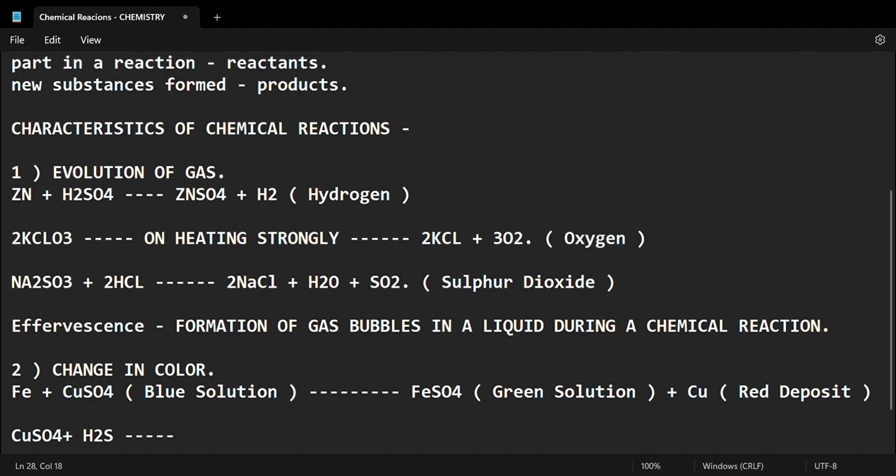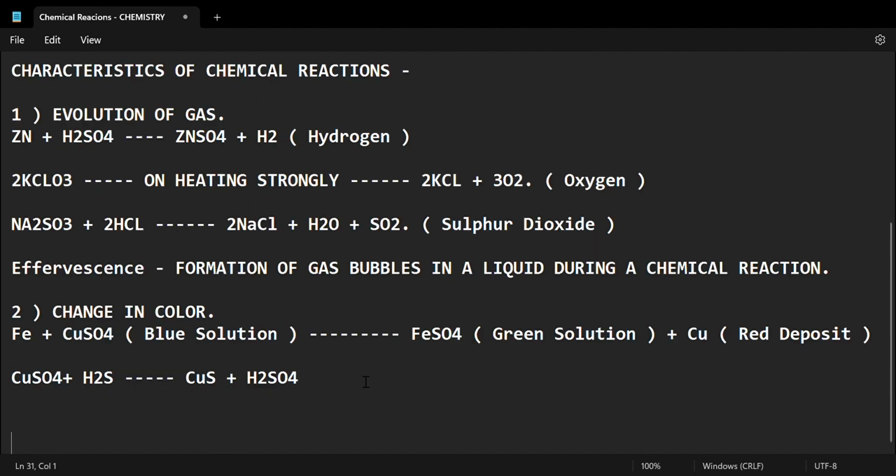It becomes CuS plus H2SO4. See over here, CuSO4, remove O4, so it becomes CuS. And you can see over here, H2 is already there. So H2SO4.